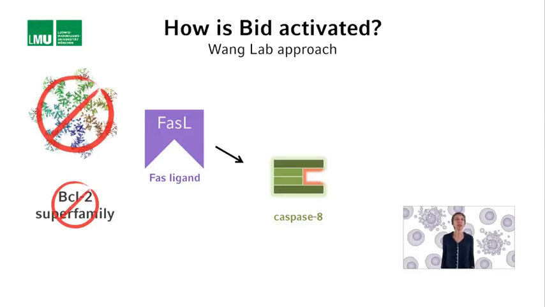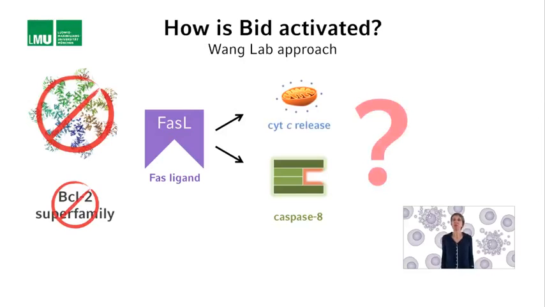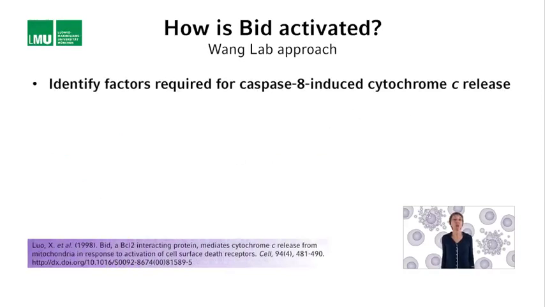Interestingly, Fas ligand not only activates caspase 8, but it also causes cytochrome C release. And that was kind of a puzzle, because cytochrome C release, I told you, is mediated and controlled by members of the BCL2 superfamily. To figure out what's going on, Wang and co-workers set out to biochemically identify the factors that were required for caspase 8 induced cytochrome C release.